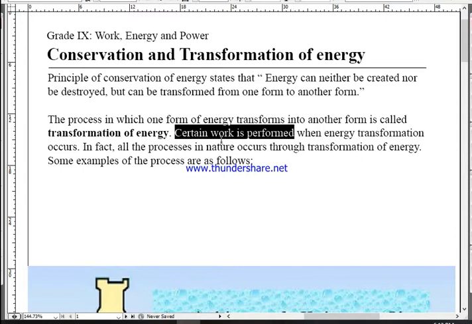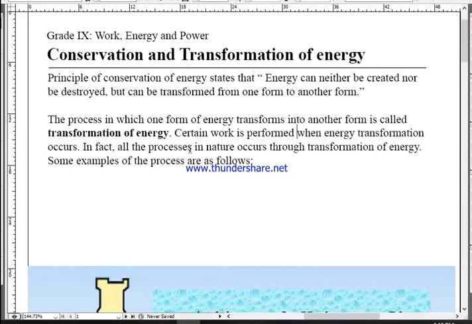The transformation of energy always performs certain work. That is why work is also defined as the amount of energy being transformed from one form to another form. Okay, remember it. So certain work is performed when energy transformation occurs.